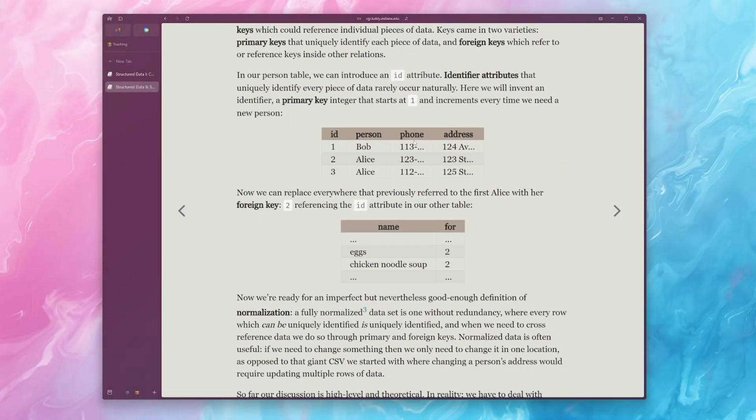So let's get some practical examples. So in the original person table right here, you could think that we could just make up a number for every single person. So maybe we could arbitrarily choose that Bob is 1. This Alice right here is person number 2. This Alice right here is person number 3. So remember earlier, we just had Alice in here multiple times.